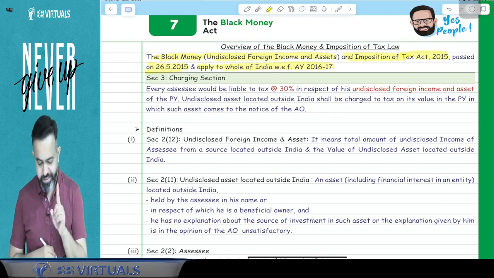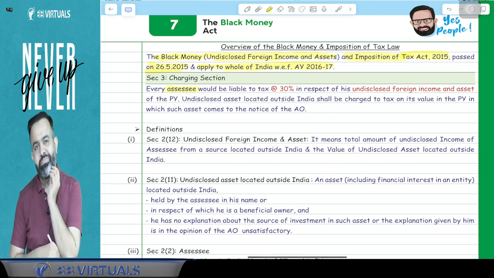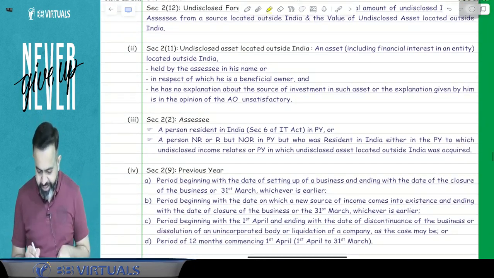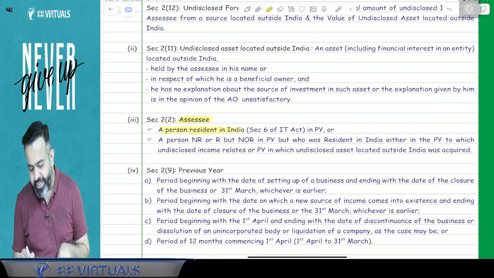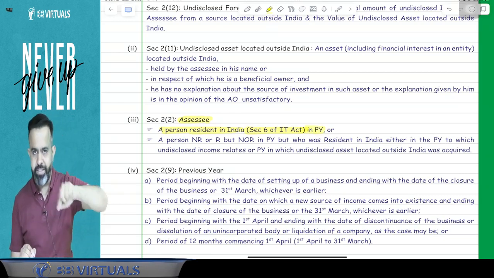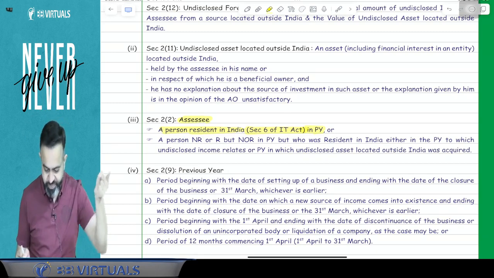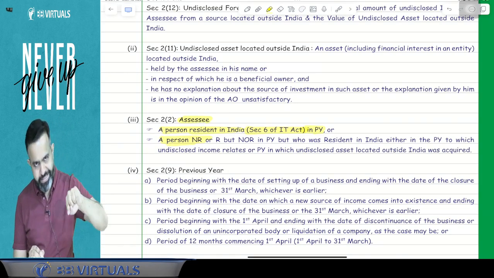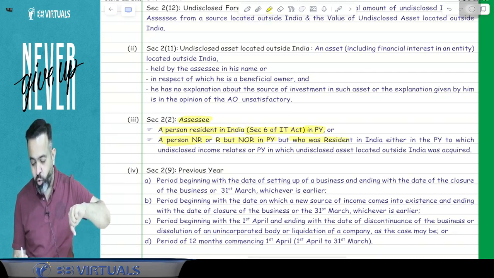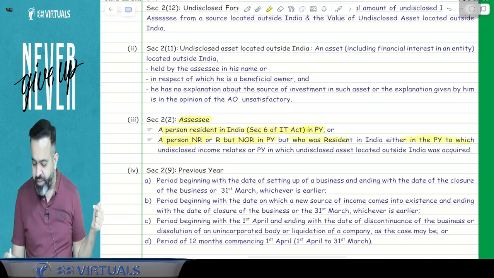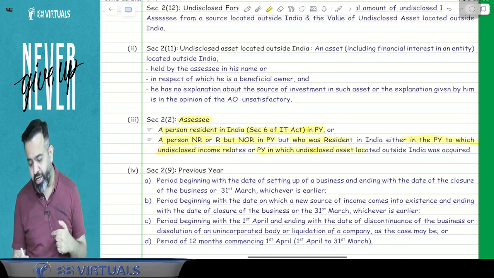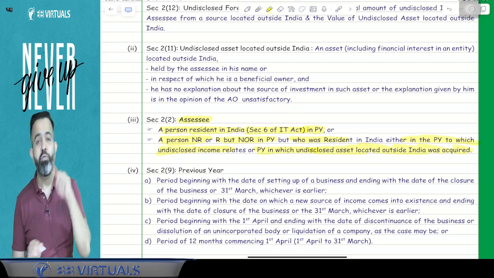Now what does the charging section say? The charging section says that every assessee. Now here, who is the assessee? So directly we'll check the assessee first. Here assessee means a person resident in India as per section 6 of the Income Tax Act in the previous year. So either the person is resident in the current year, or a person is non-resident or resident but not ordinarily resident in the previous year, but who was a resident in India either in the previous year to which the undisclosed income relates, or the previous year in which the undisclosed asset located outside India was acquired.